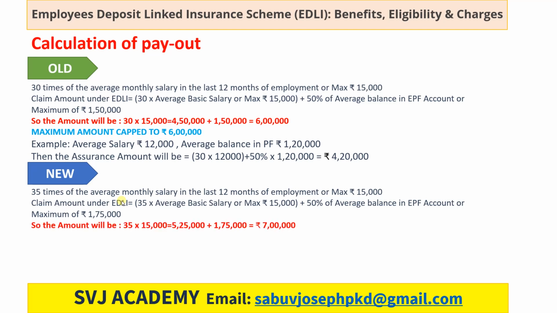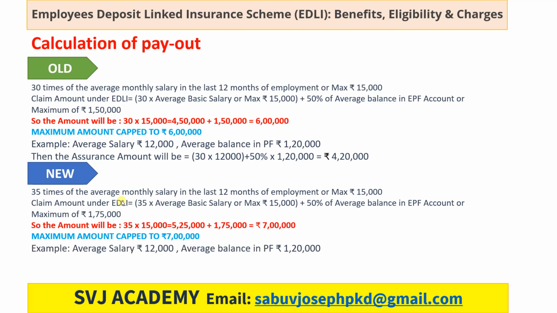Now see the calculation. The amount will be 35 into 15,000, which is 5,25,000, plus 1,75,000. So under the old scheme, the maximum amount was capped at 6 lakh, and under the new notification with effect from 28th April 2021, the maximum amount is capped at 7 lakhs. So the nominee or legal heirs of every employee will get 7 lakh rupees if death happens to the EPF member. Let's see the same example.